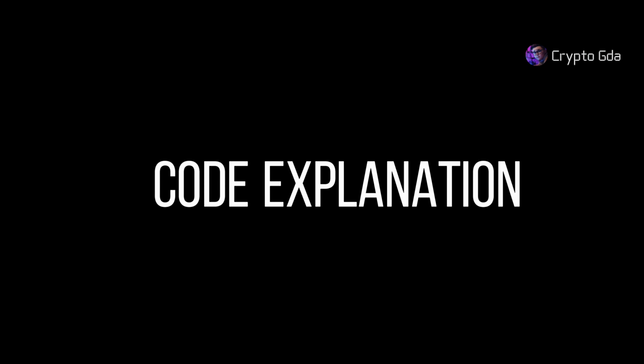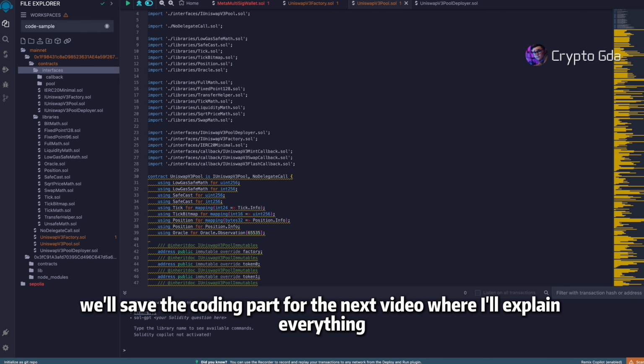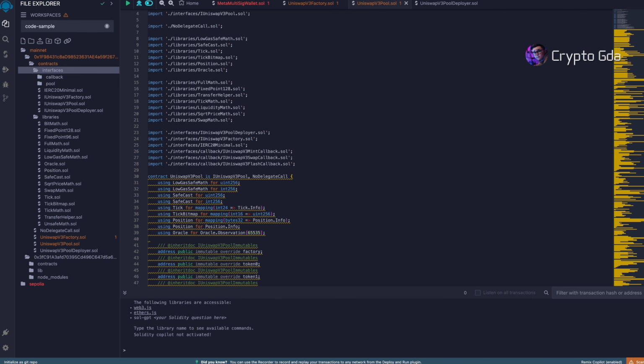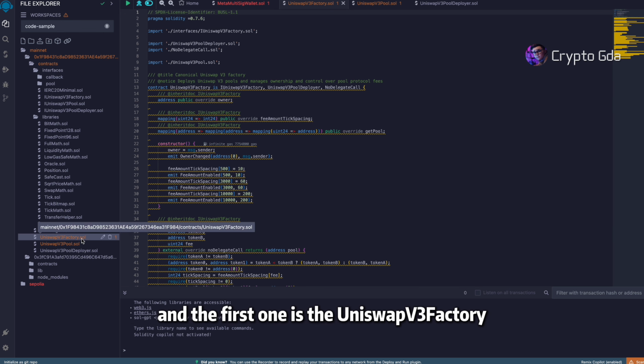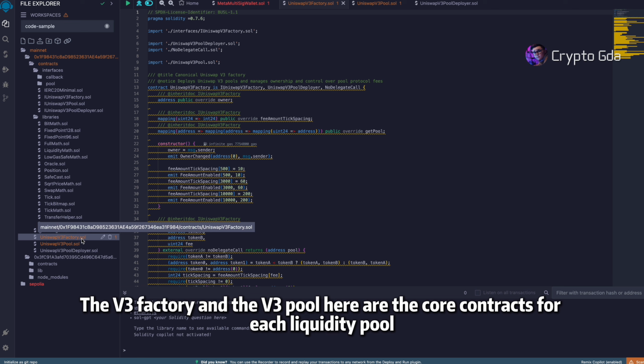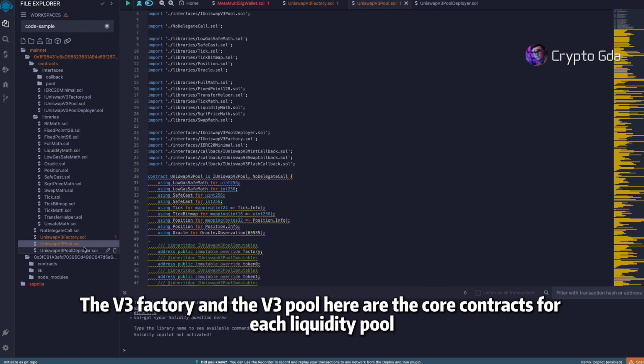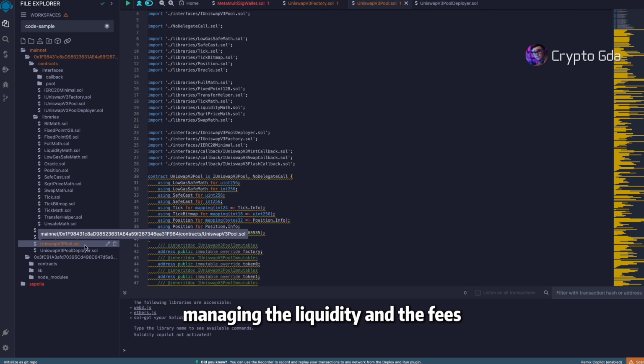We'll save the coding part for the next video where I'll explain everything. The main code is divided into a few major sections. The first one is the Uniswap V3 factory, the V3 factory and the V3 pool. Here are the core contracts for each liquidity pool, managing the liquidity and the fees. Also, there's the trading logic.